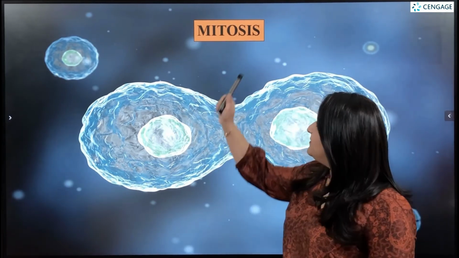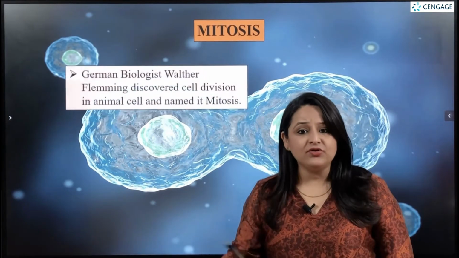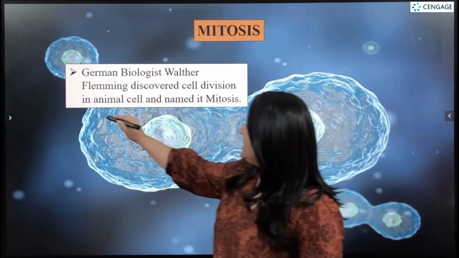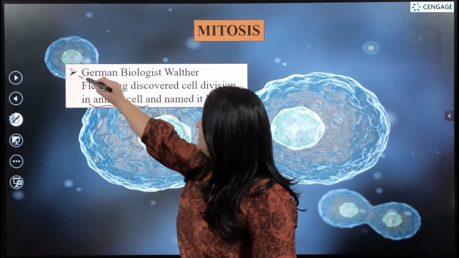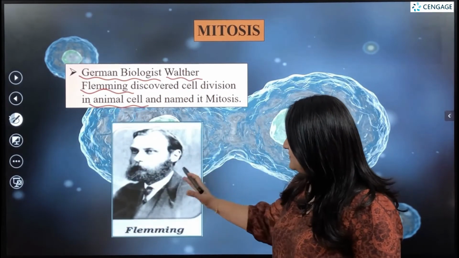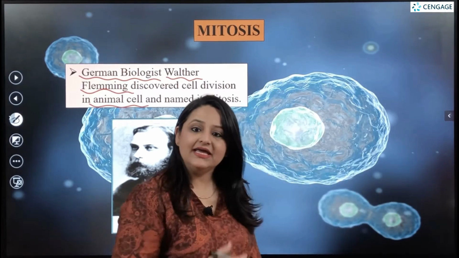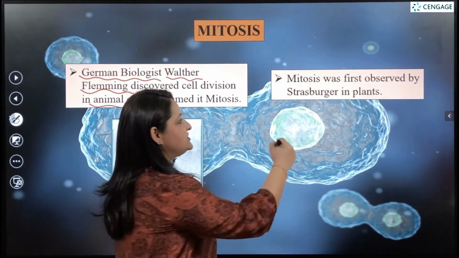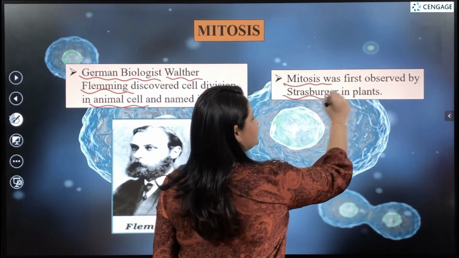We will now talk about a type of cell division in which a parent cell divides to form two daughter cells which are exact copies of the parent itself, having the same number of chromosomes. This type of cell division is known as mitosis. Mitosis was first discovered in animal cells by a German biologist known as Walter Flemming. This is the picture of Flemming. And in the case of plant cells, mitosis was first observed by Strasburger.